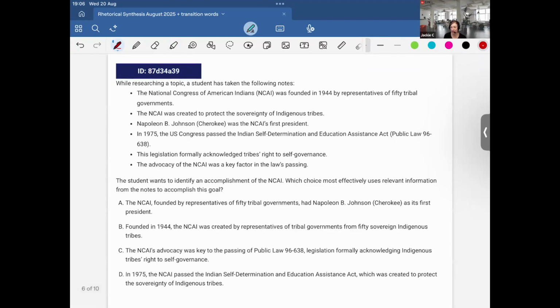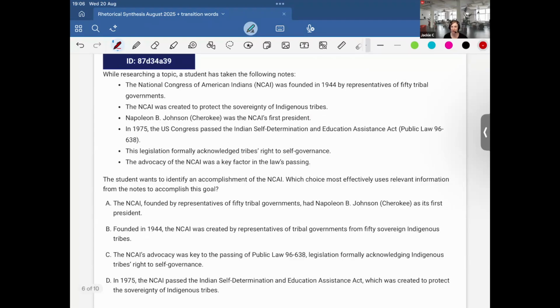Okay, final one released by College Board in the hard category of rhetorical synthesis is this one. While researching a topic, a student has taken the following notes. The National Congress of American Indians, NCAI, was founded in 1944 by representatives of 50 tribal governments. The NCAI was created to protect the sovereignty of indigenous tribes. Napoleon B. Johnson, Cherokee, was the NCAI's first president. In 1975, the U.S. Congress passed the Indian Self-Determination and Education Assistance Act, Public Law 93-638. This legislation formally acknowledged tribes' rights to self-governance. The advocacy of NCAI was a key factor in the law's passing. Okay, so we want to identify an accomplishment of the NCAI.